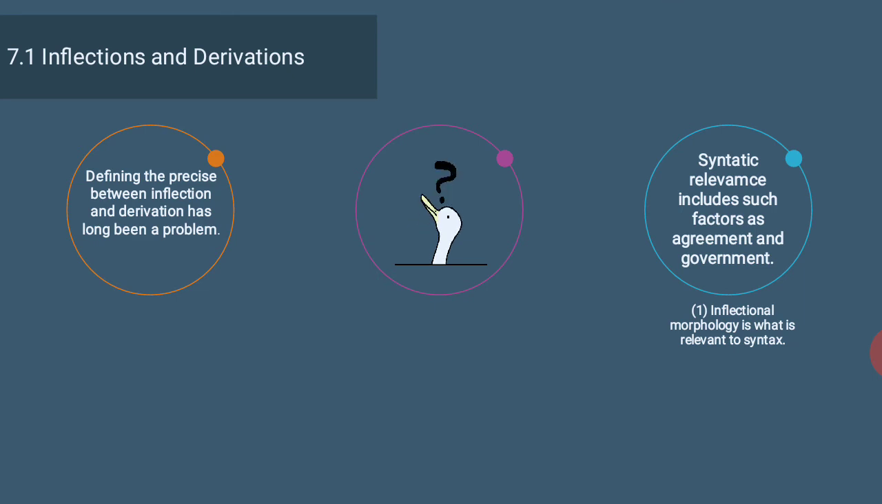Inflections and derivations. Defining the process between inflections and derivations has long been a problem. Syntactic relevance includes such factors as agreement and government. Inflectional morphology is what is relevant to syntax.